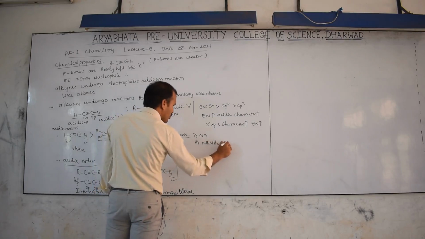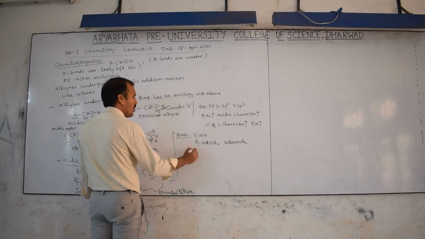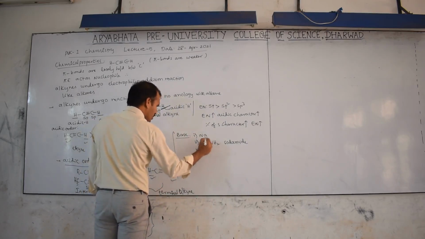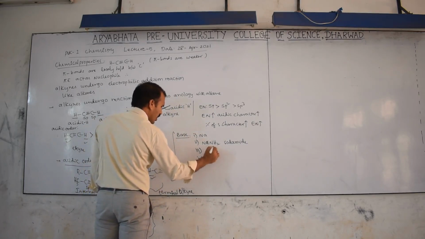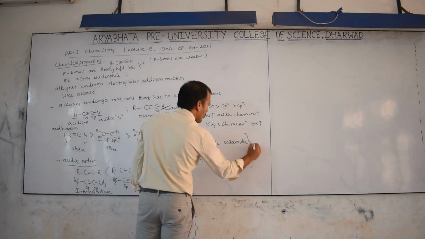Another base is NH2 minus, named sodamide, which I already gave. It may react with the third one, H minus, which is also a base. The fourth one is R minus. These bases are very strong bases.